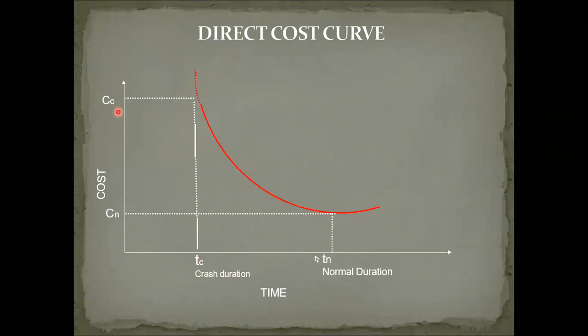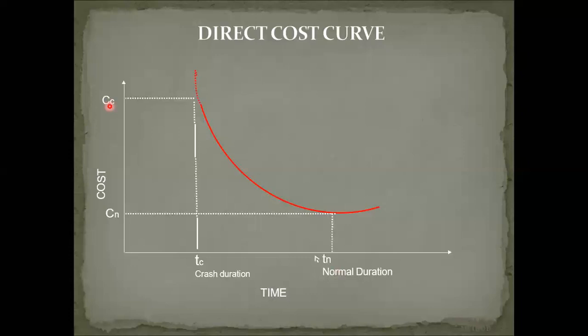So there are two points related to this. That is Tn, normal duration, and Tc, crash duration. So T indicates time, C indicates crash, N indicates normal. Similarly for cost, normal cost Cn and crash cost Cc.